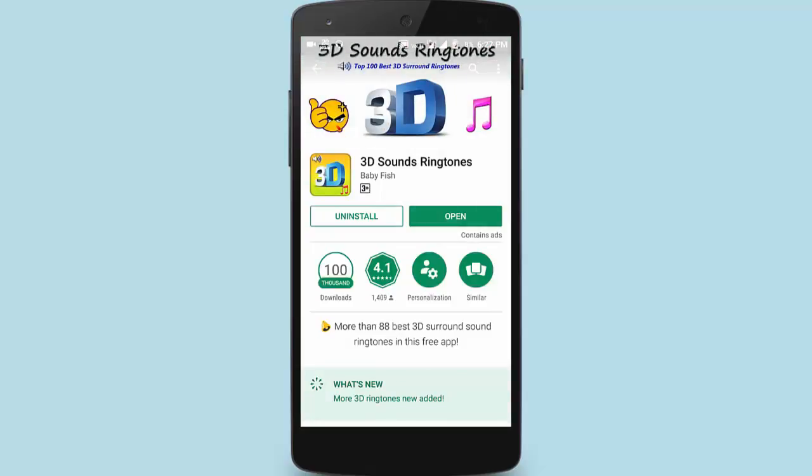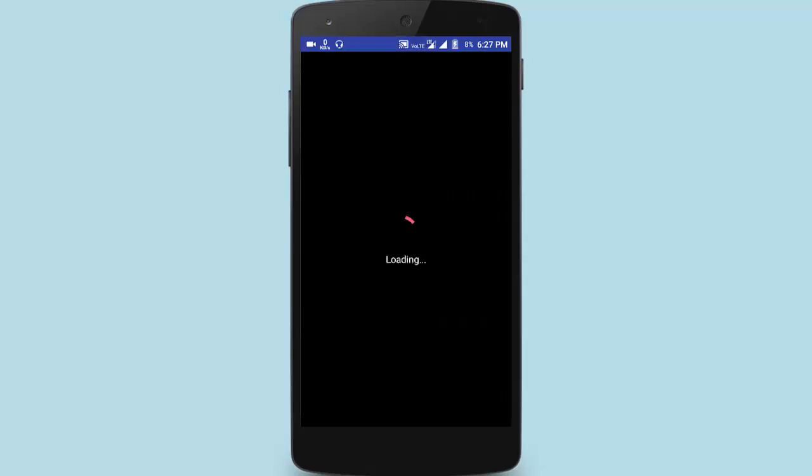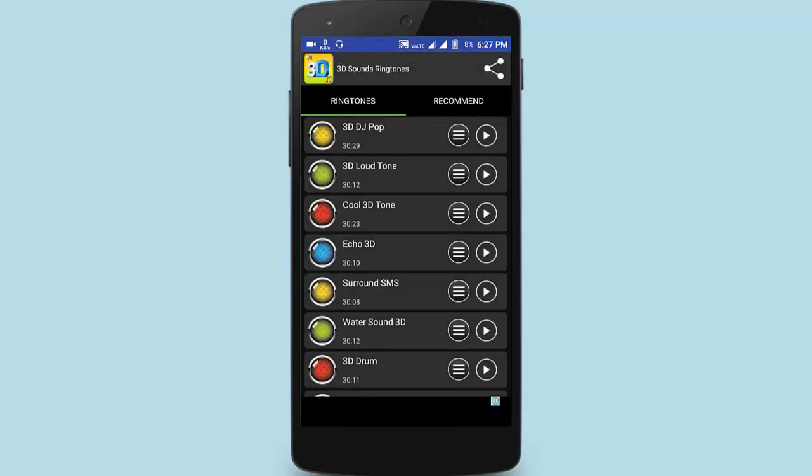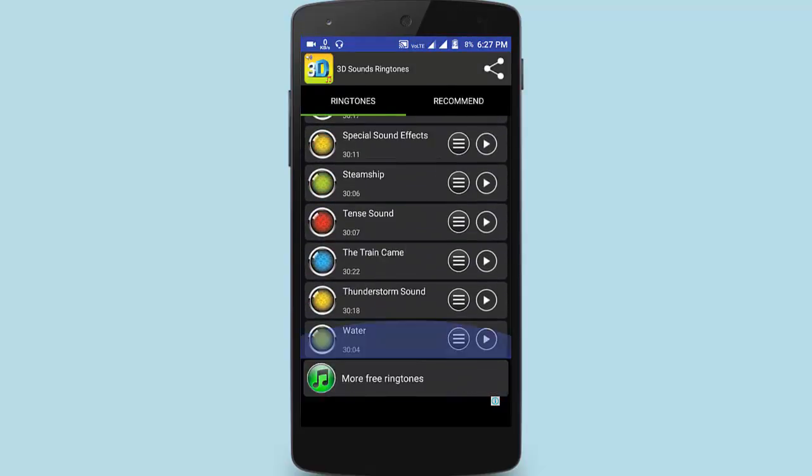So, you have to download it. Look, I have already downloaded it. It's time to open it, and let's test. If you are opening this app with data connection on, then it might show ads. Just cut it. Simple. As you could see, I'm in the app and there are many ringtones.